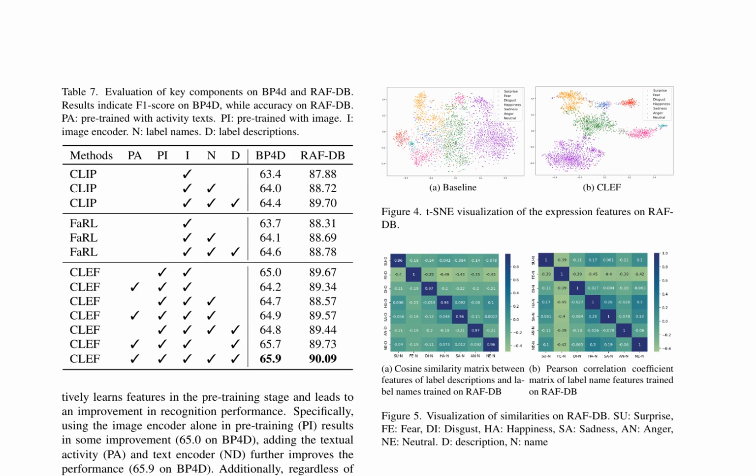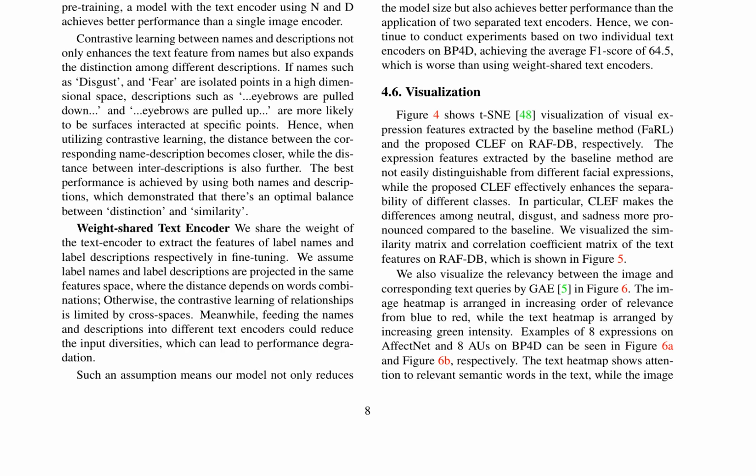The authors conduct an ablation study to evaluate the effectiveness of each component in CLEF, including pre-trained stage with images, pre-trained stage with activity texts, image encoder, label names, and label descriptions. The results show that using both names and descriptions achieves the best performance, demonstrating an optimal balance between distinction and similarity. The authors also visualize the expression features extracted by the baseline method and CLEF on RAF-DB, showing that CLEF effectively enhances the separability of different classes.